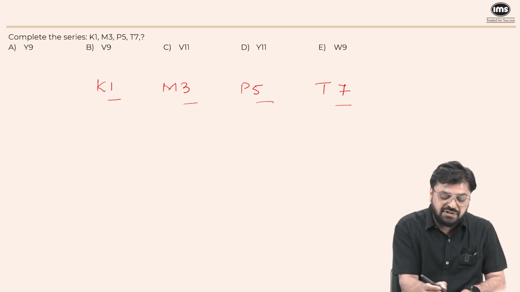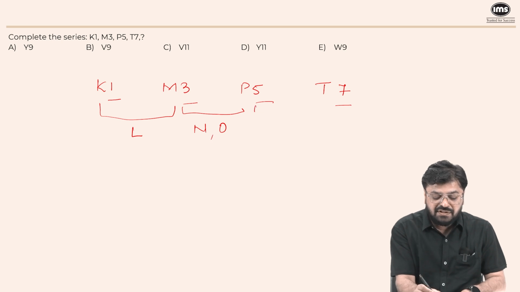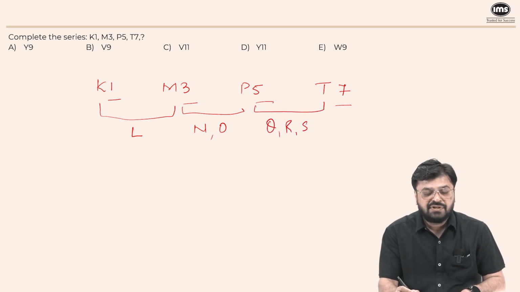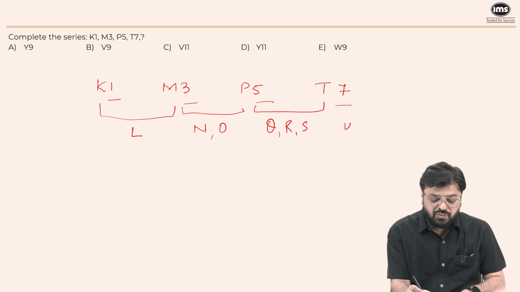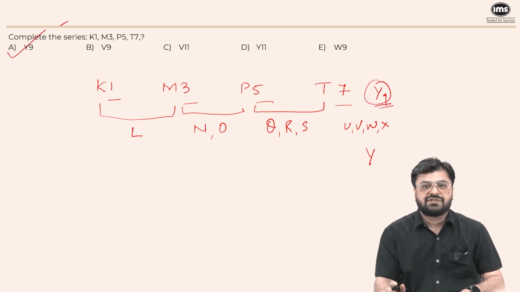So we will have to check which alphabet will be there. So I, J, K, L, M, N, O, with R skipped, then P, then Q, R, S, with R skipped, T, then U, V, W, X will be skipped, and Y will be the next letter. So Y9 will be the answer. So option A is the right answer.